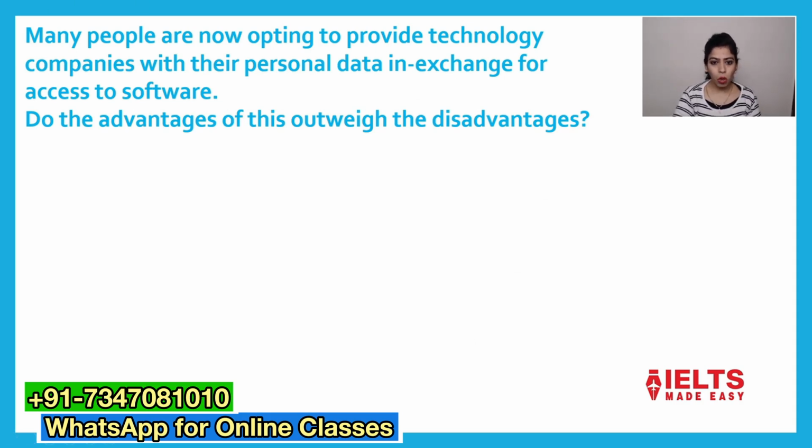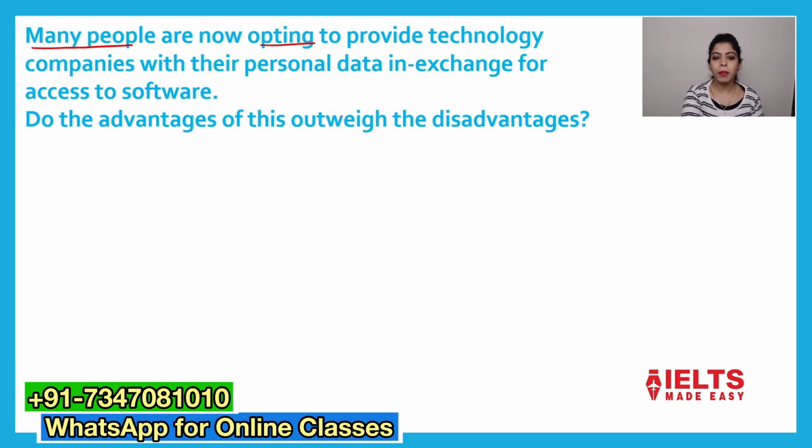Now we have this question here. Many people are now opting to provide technology companies with their personal data in exchange for access to software. So many people are now preferring to provide technology companies with their personal credentials in order to operate the software.